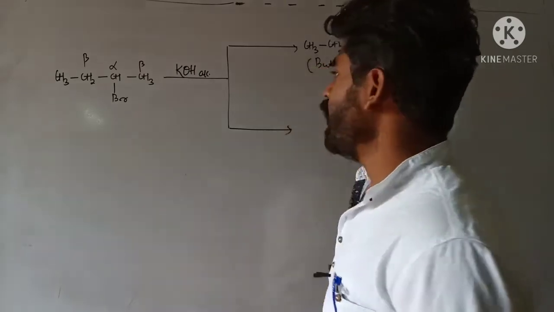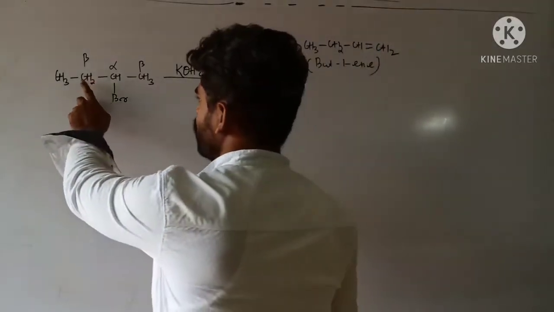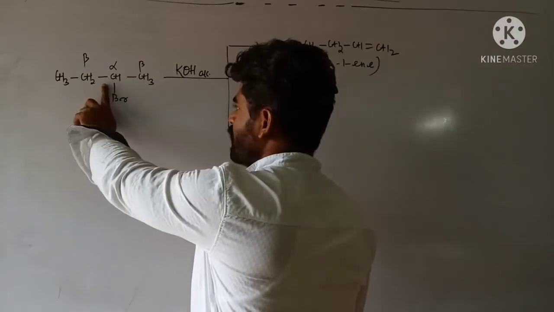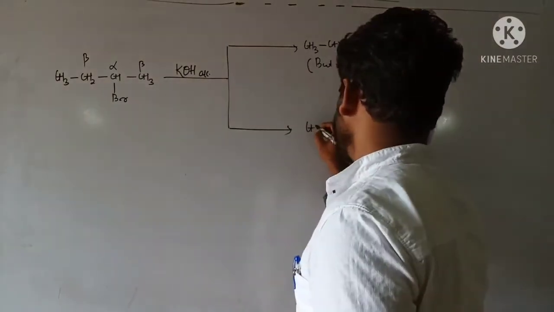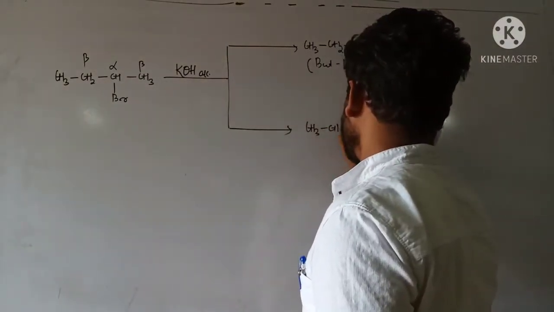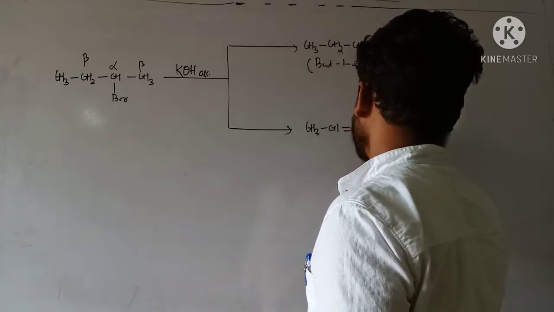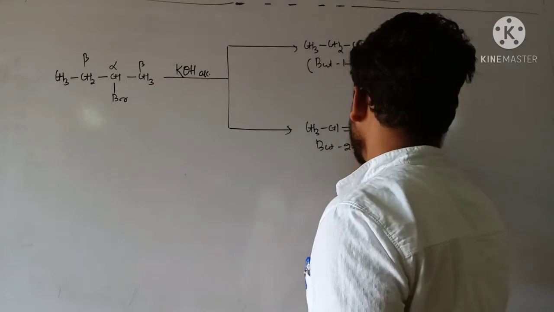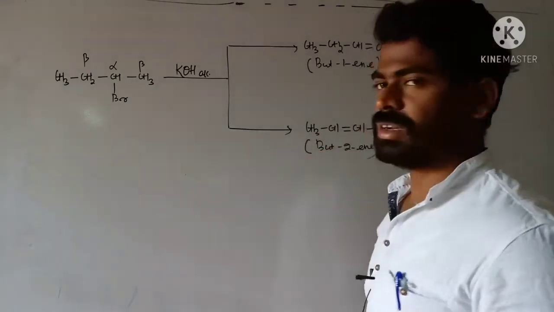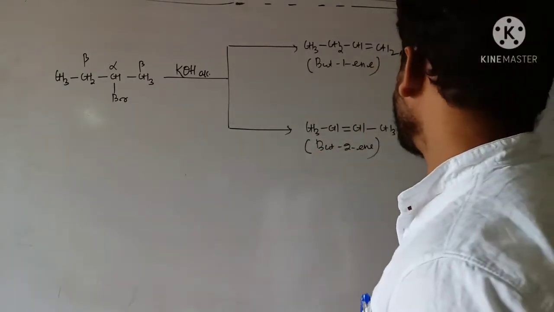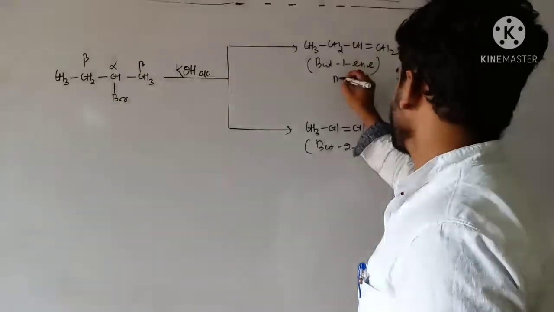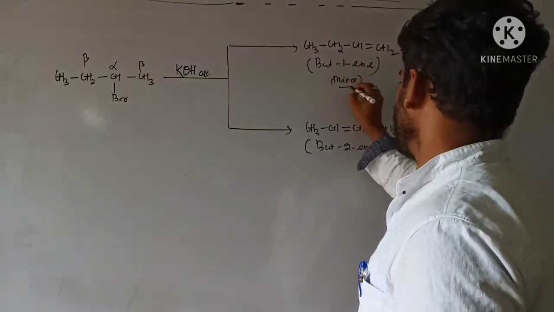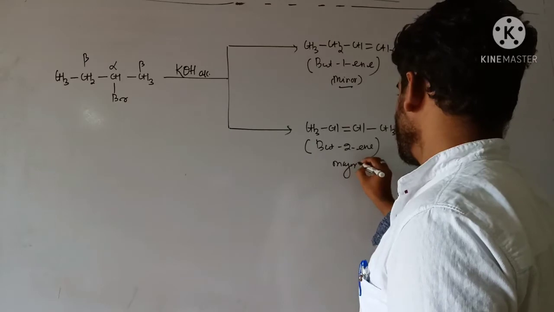And someone can eliminate one hydrogen from here, so the double bond will be between these two carbon atoms. So that is CH3, CH double bond CH, single bond CH3. This is but-2-ene.